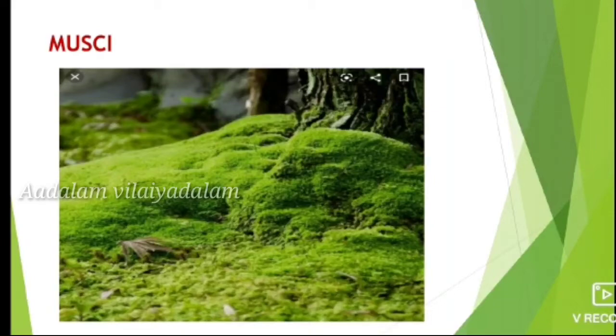In this type, the gametophytic generation is differentiated into stem, leaf and root-like parts, but the sporophyte is differentiated into foot, seta and capsule. So it looks like a short plant.